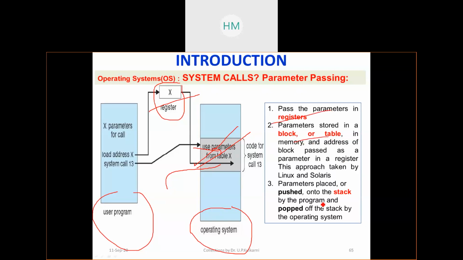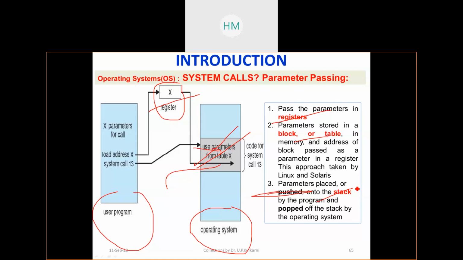The first one is register, and possibly the other one is a stack. You will study this in your data structures. It is something like a box. Whatever you keep first will go to the bottom. Whatever you keep most recent will sit on the top. And whenever you remove, you take the most recent one from the top. It is also called a last in first out memory, right?